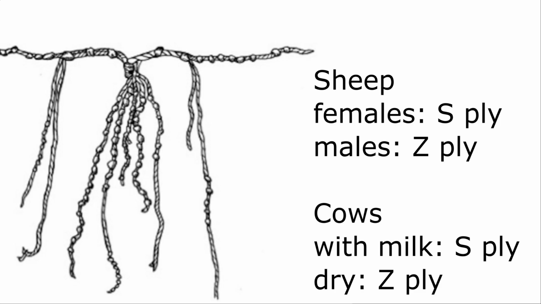This is a good example of markedness. The most common or valued type is left unmarked, in this case S-ply, while the uncommon or less valued type is marked Z-ply. In this Khipu, the male sheep and dry cows are less valuable in herding and therefore marked.